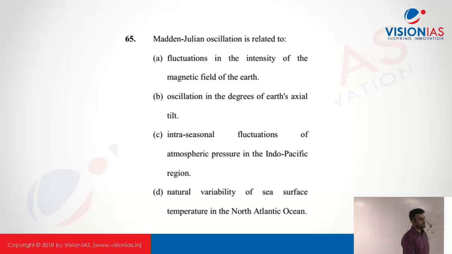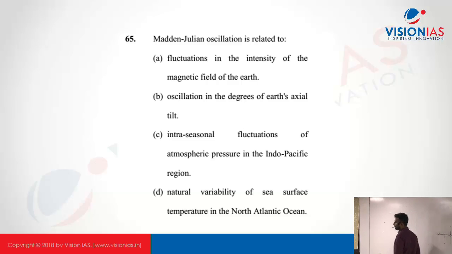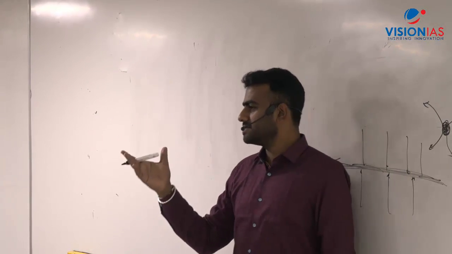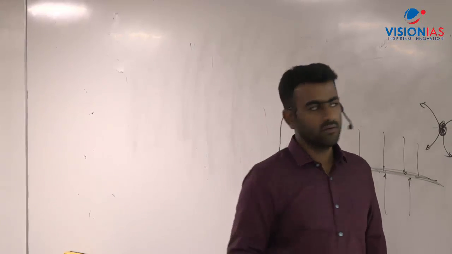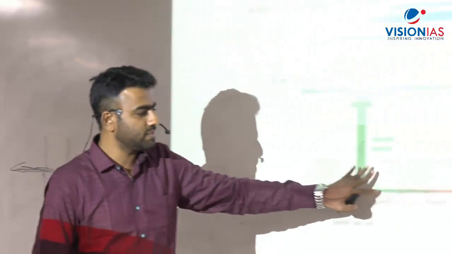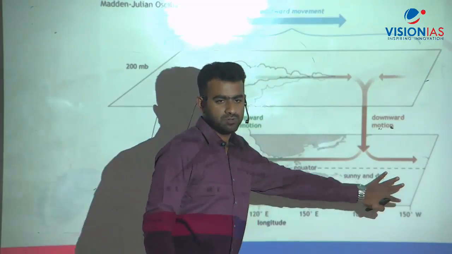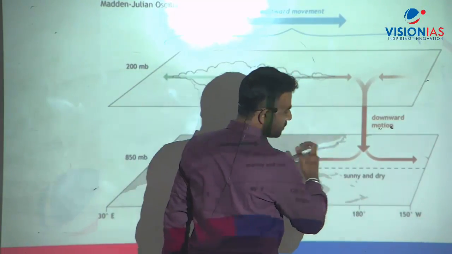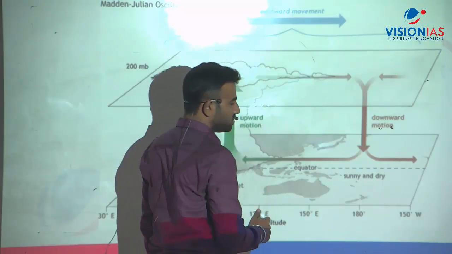It is the fluctuation of atmospheric pressure. Then how is it different from El Nino? Are these both the same? Is El Nino the same as MJO? So then what is the difference? Somebody was saying MJO is moving. Okay, see, the Madden-Julian oscillation is the fluctuation of pressure and temperature difference between the Indian and Pacific Ocean. El Nino is more about the Pacific Ocean, from the western side towards the eastern side. In El Nino, this is static.